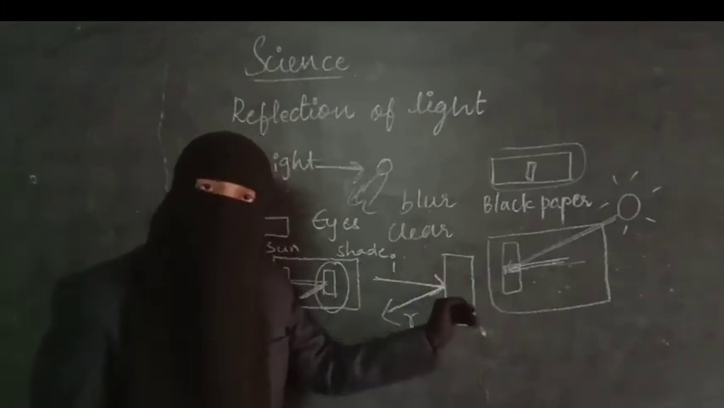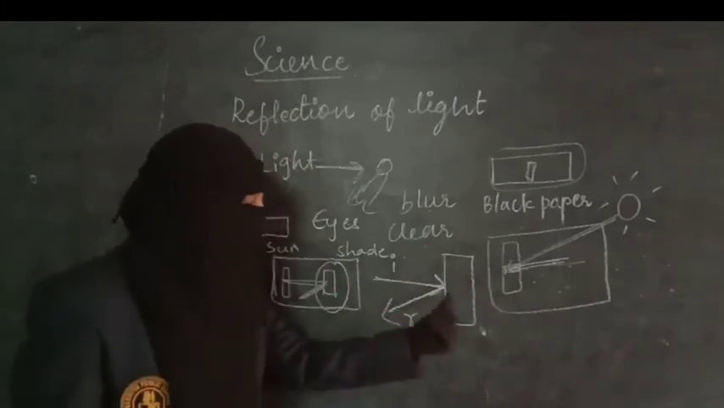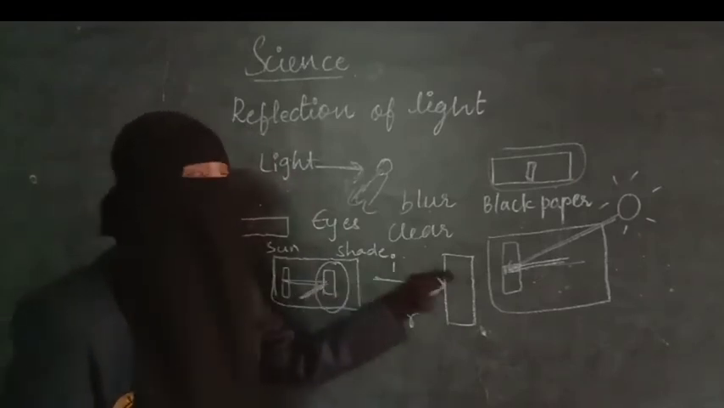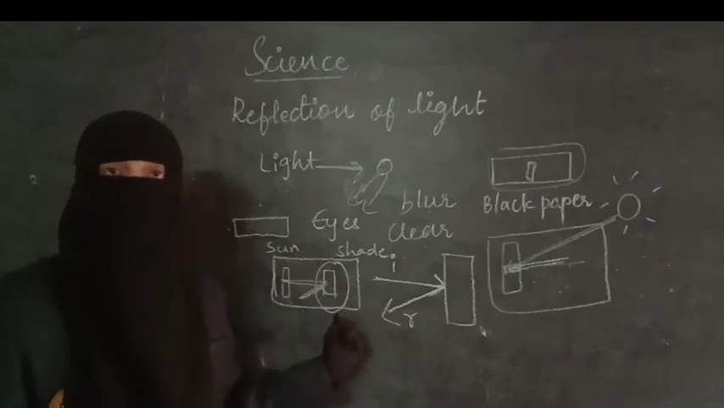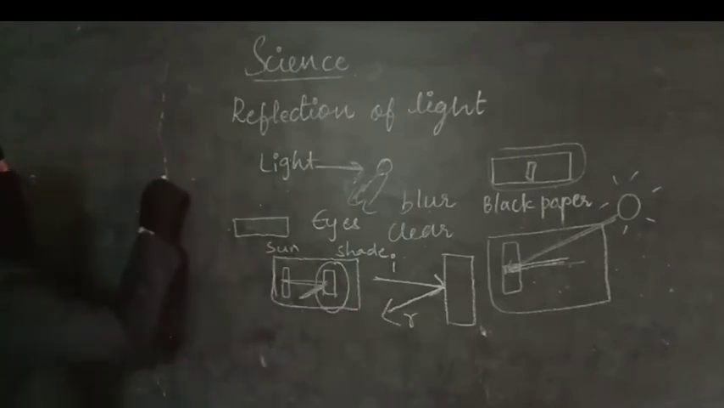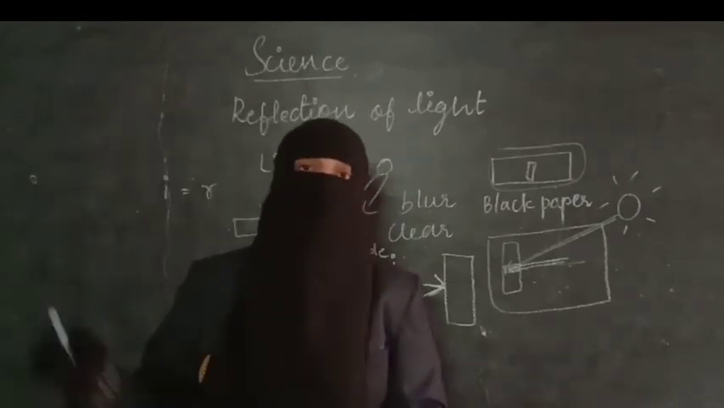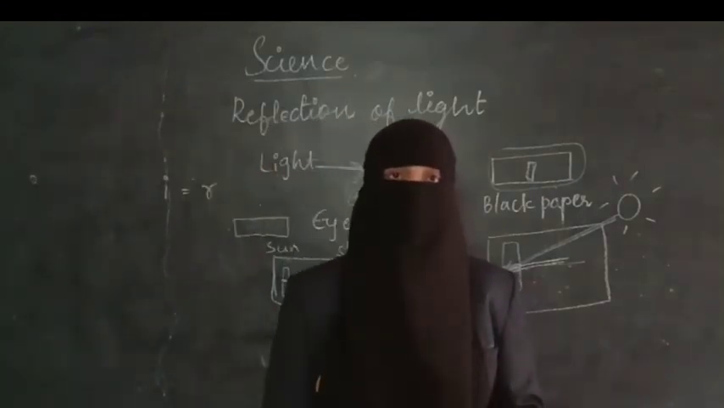with the same angle one more ray will be coming out from that. That is called the reflected ray. So whenever the incident ray falls, a reflected ray will be seen. That means incident ray is equal to reflected ray. So the angle of incidence will be equal to the angle of reflection.